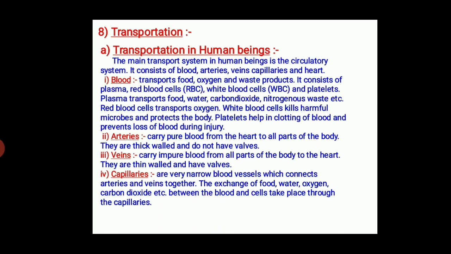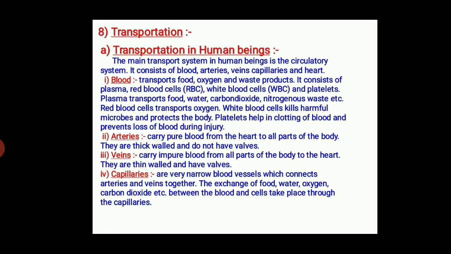Now we talk about veins. What are veins? Veins have thin walls with valves and carry deoxygenated blood from tissues to the heart. Blood flows slowly in them. They are superficial, close to the skin.